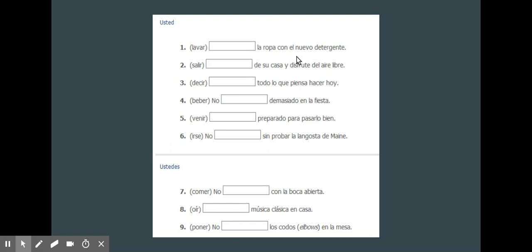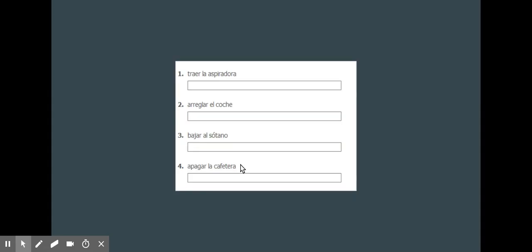Beber, bebo, take off the O, add an A, no beba. And then for the ustedes, same thing. Comer, yo como. Since it's an ER verb, you would add an AN, no coman. Oír, yo oigo. Since it's an IR, you would add an AN, oigan, and so forth.